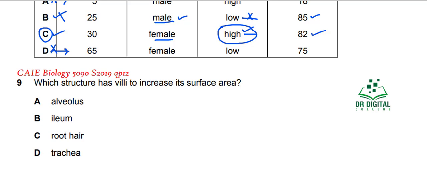In question 9, which structure has villi to increase the surface area? Alveoli, they have cilia, they do not have villi. Ileum, yes, there are villi in the ileum. Root hair cells, no, they have the hair, not villi. Trachea, once again they have cilia, not villi. So the answer for this question is B, while A, C and D are the wrong answers.